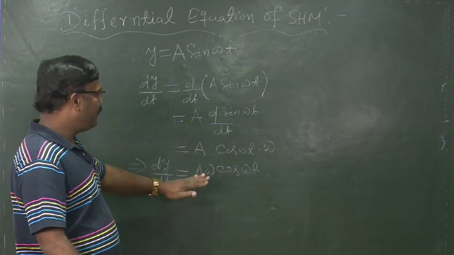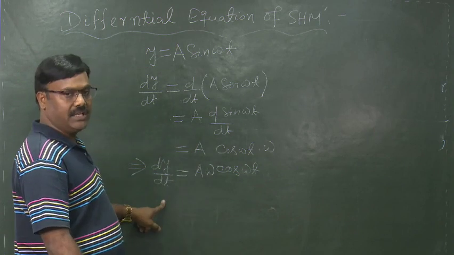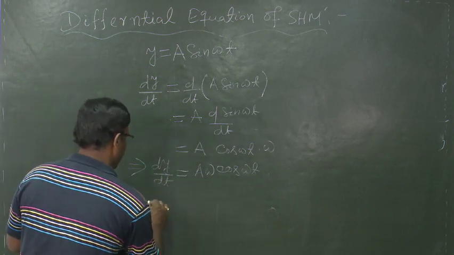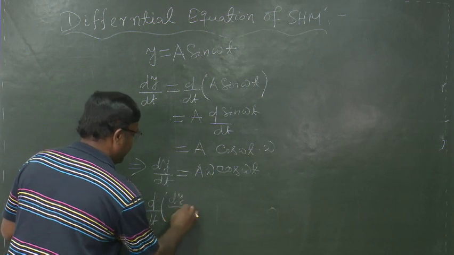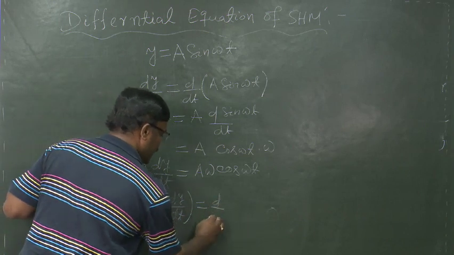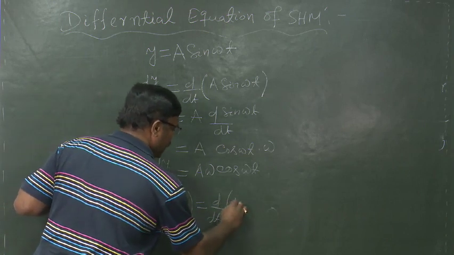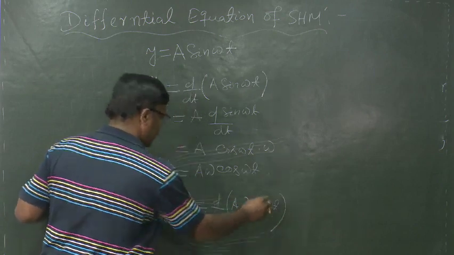Further differentiating this equation with respect to t, we can write d by dt of dy by dt, which is equal to d by dt of a omega cos omega t.